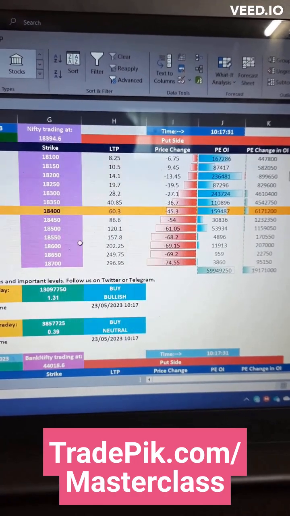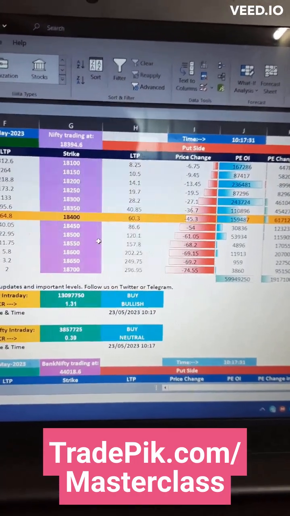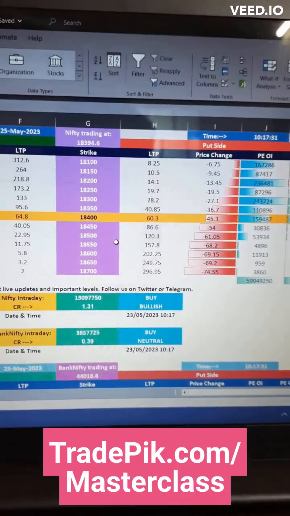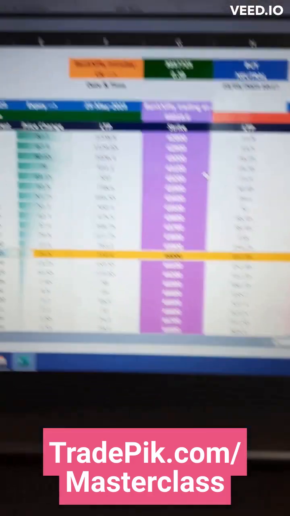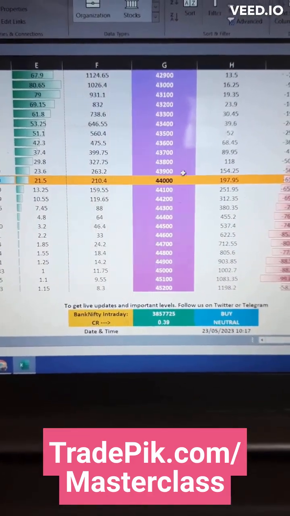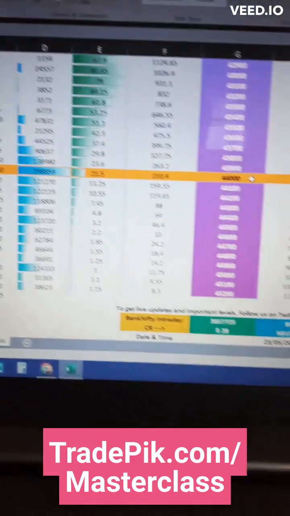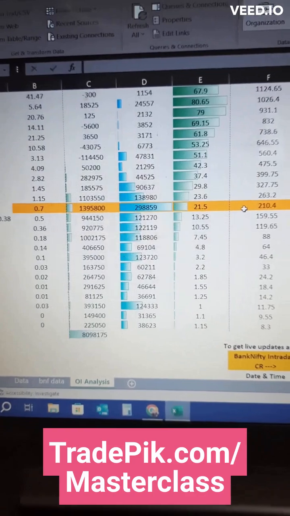While following this data, if you find that Nifty is trying to give a breakdown from 18,300, you can just adjust your position. For Bank Nifty, when the trend looks neutral, I prefer to create a neutral trade, or you can say a strangle.